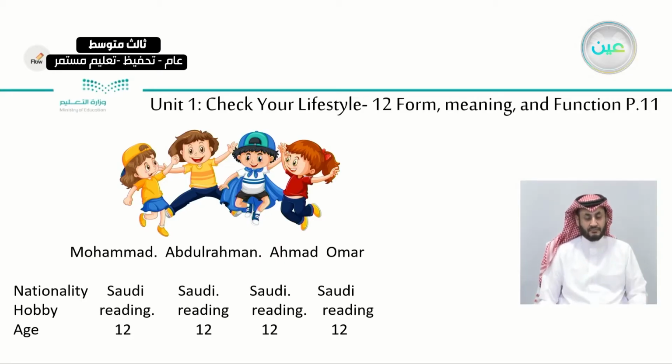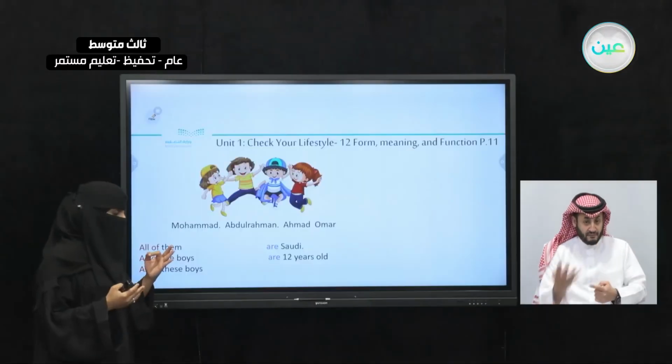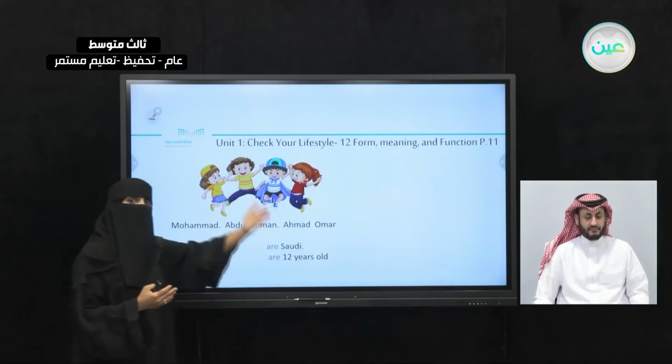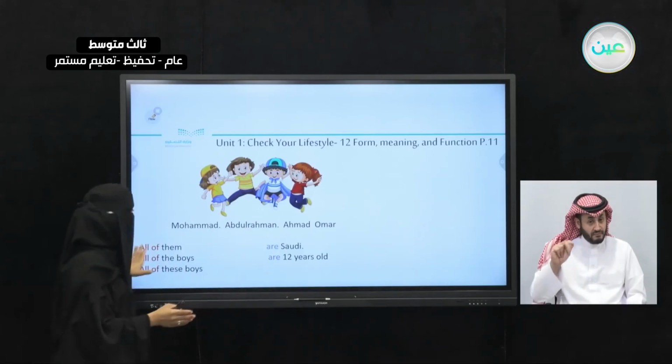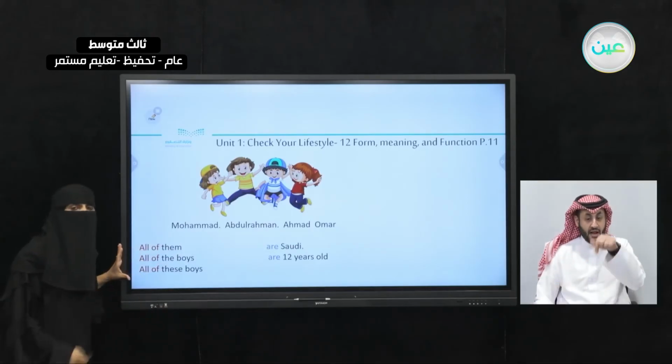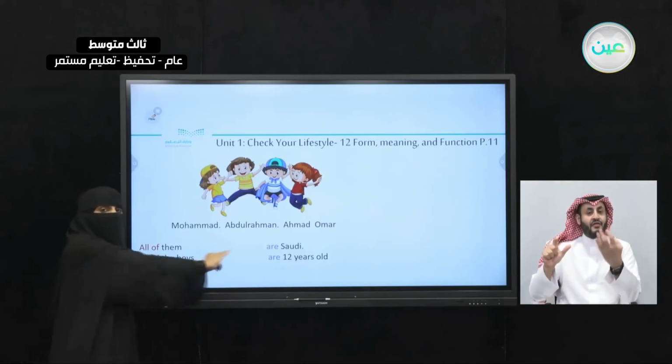What about the hobbies? They all love reading. For example, their age is 12. So they are all 12 years old. Okay? So let's see. With 3 subjects and more, we use both? No. We use all. We use all when it is true, when it's a positive thing, when the information is correct for all of them.